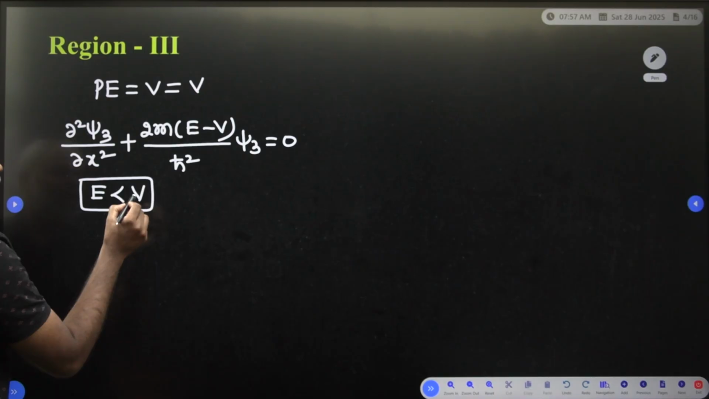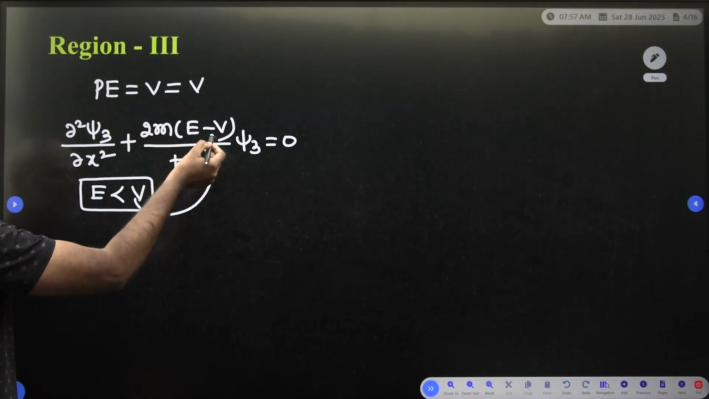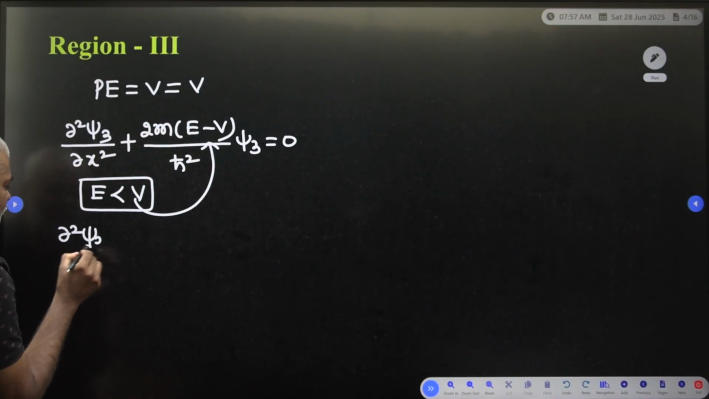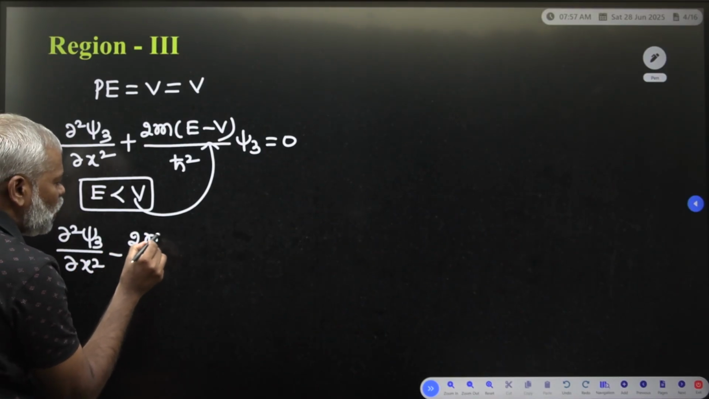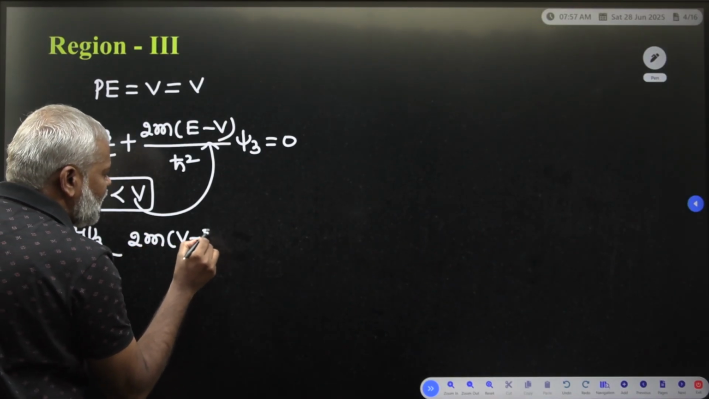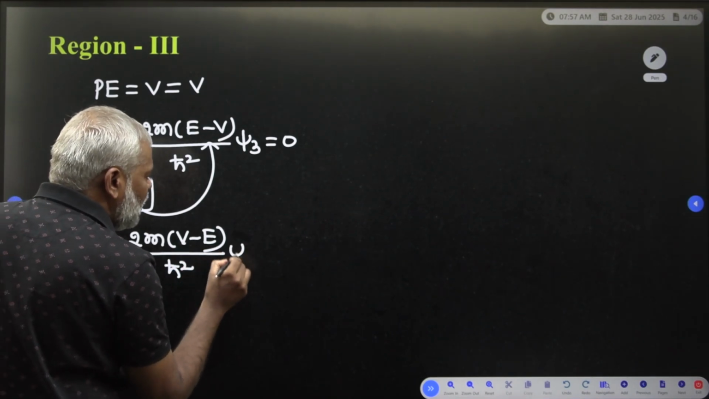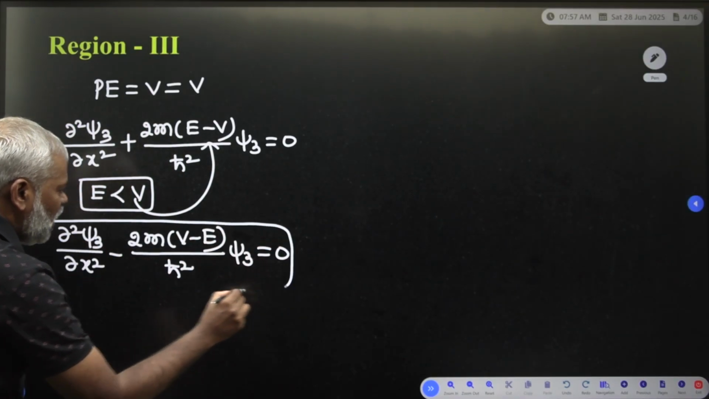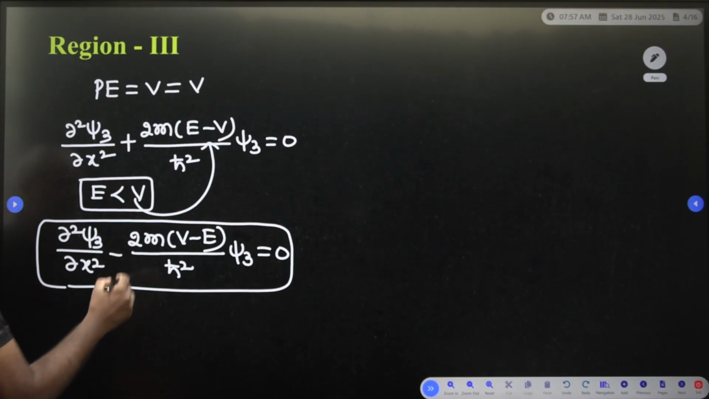So, according to this condition, this term is not suited, that is why we have to rearrange that term. ∂²ψ3/∂x² − 2m(V − E)/ħ² ψ3 = 0. This is the wave expression you are going to get, clear. This is very, very important.